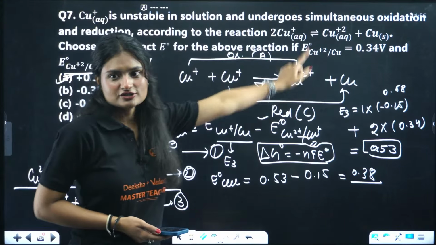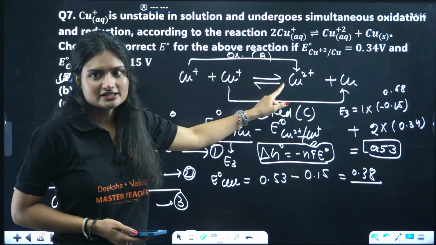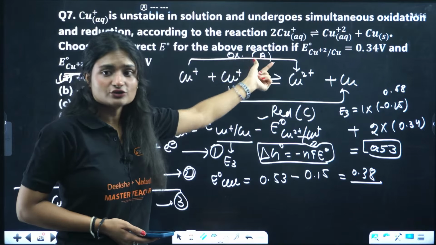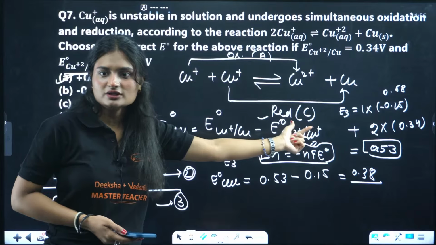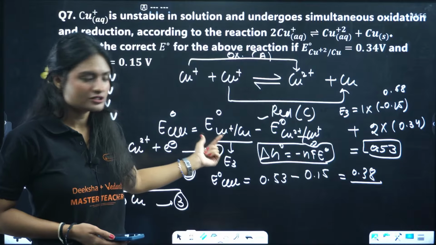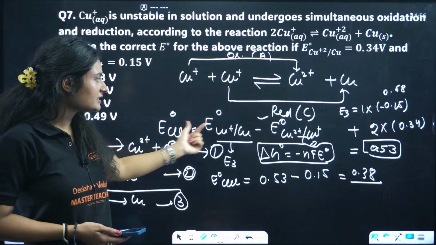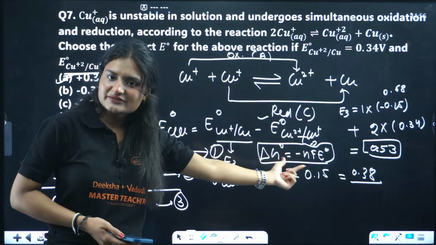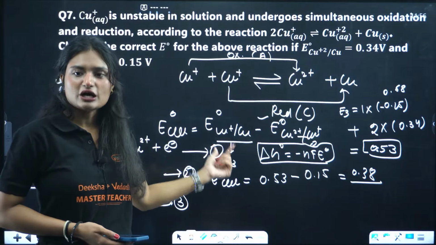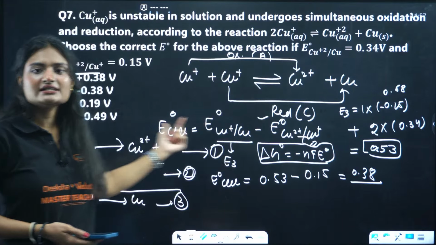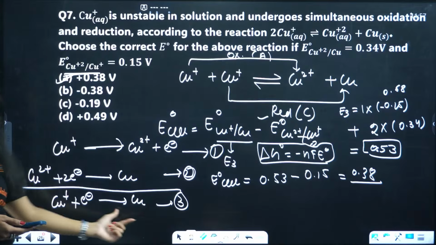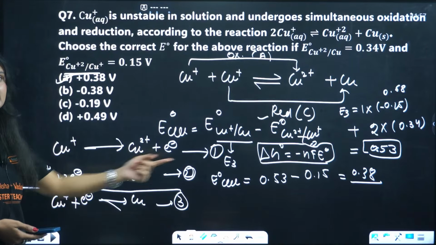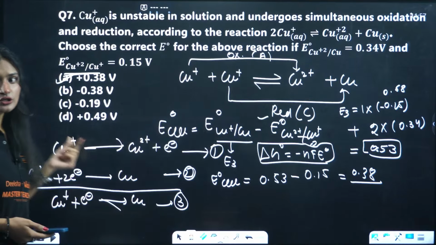This is the reaction, right? I just rewrote it. Then I identified the anode, I identified the cathode, and then I wrote the cell reaction. How will I calculate the E naught cell? E naught cathode minus E naught anode. But E naught anode is given, E naught cathode is not given. How will I calculate it? I will write a reaction which will give me that electrode potential. So I wrote these equations.